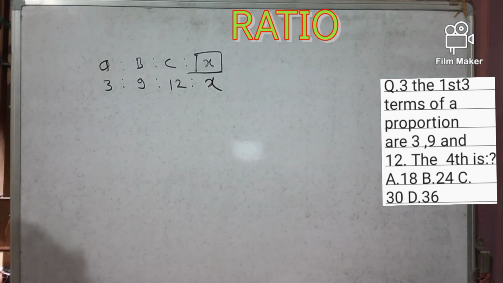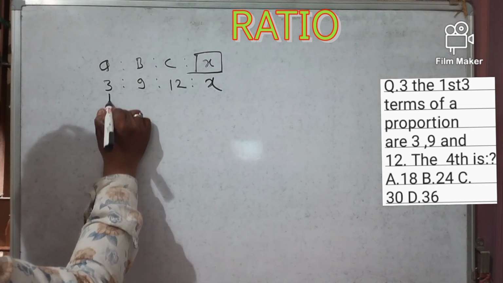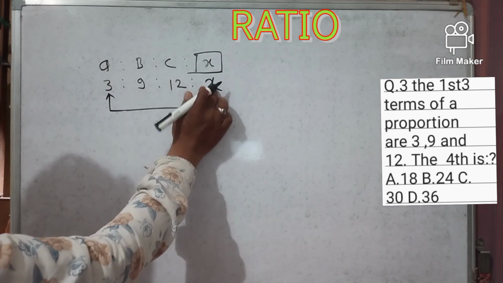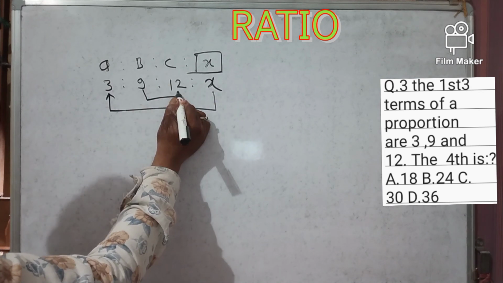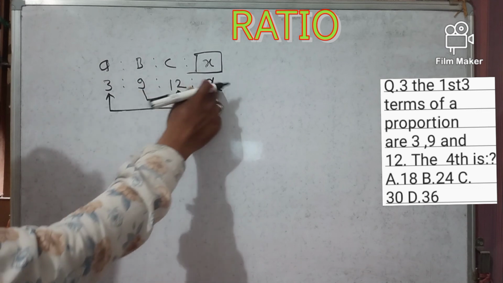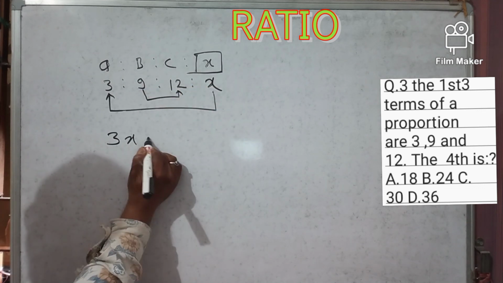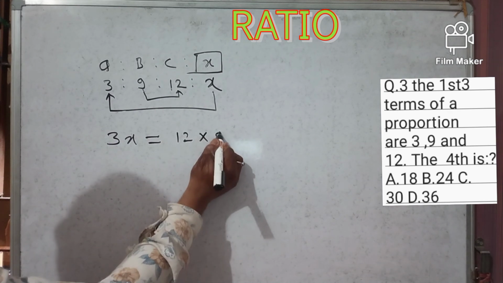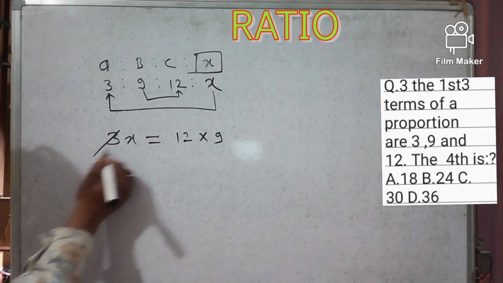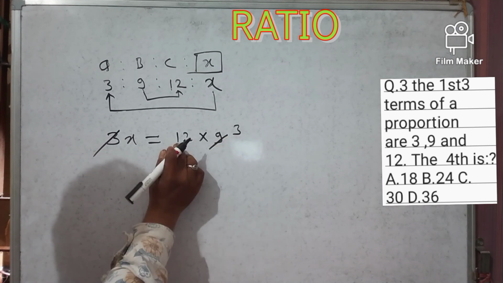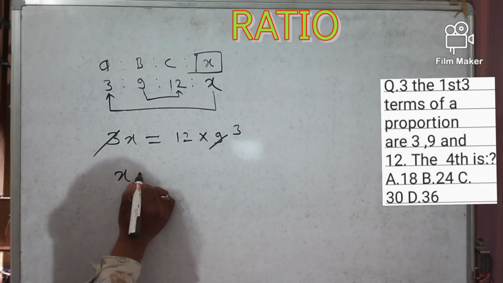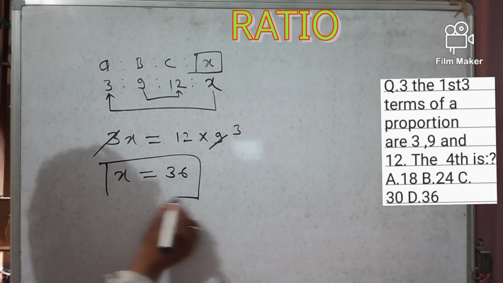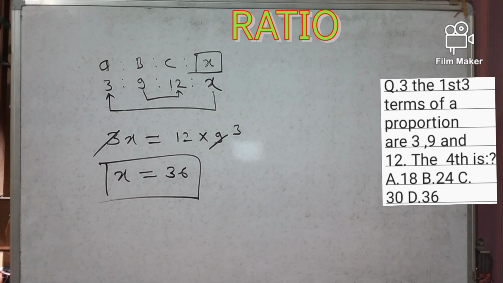So friends, we know that when we solve a question like this, multiply this number to this number and this number to this number. So 3 into X is 3X, equal to 12 into 9. 12 into 9: 3 times 3 is 9, and 12 times 3 is 36. So X is equal to 36. So our answer is 36. Option D is the correct answer.